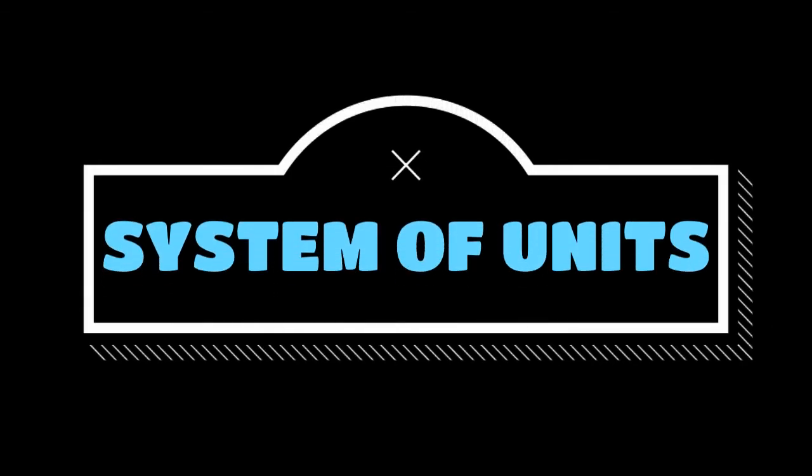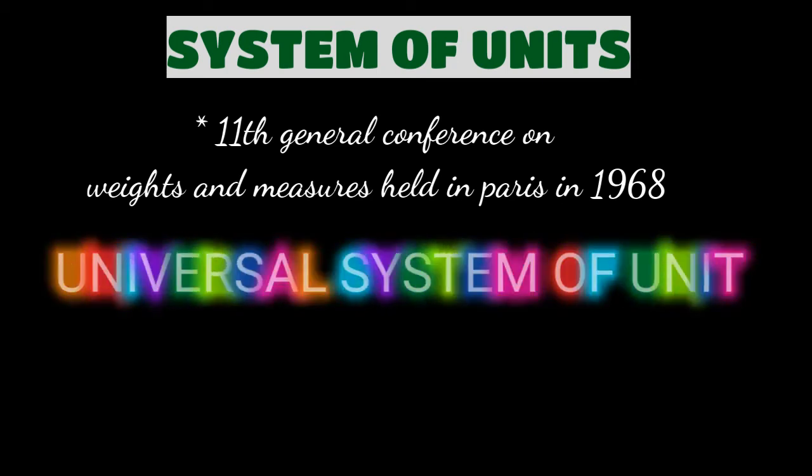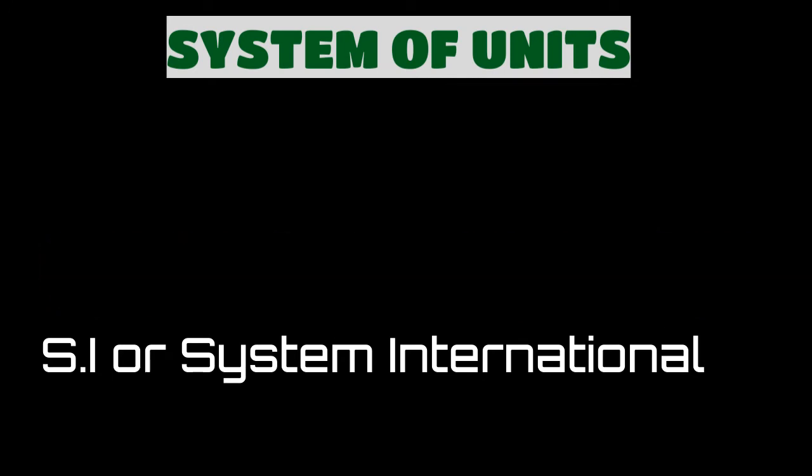It is necessary because we have to know in what unit we are measuring that quantity. The 11th General Conference on Weights and Measures was held in Paris in 1968. A universal system of units was accepted. This system is also known as SI, System International.